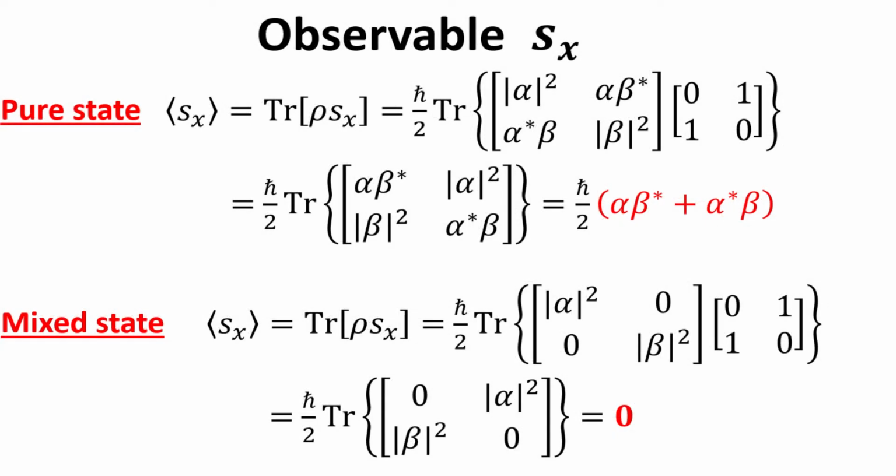Now, let's see what happens if we compute the expectation value of the spin x observable instead. Recall that in the two systems, we prepare them in the z spin eigenstates. One is a coherent superposition of plus and minus z eigenstates, while the other is a statistical mixture. We showed in the previous slide that these two systems yield exactly the same result if we perform measurement of the z spin observable. Now, we see that the expectation value of the x spin observable is not the same.